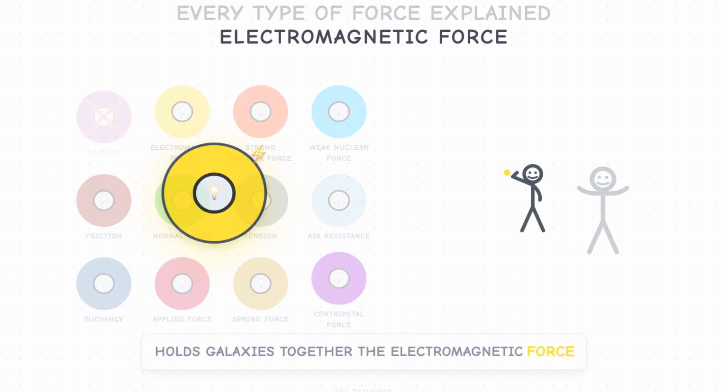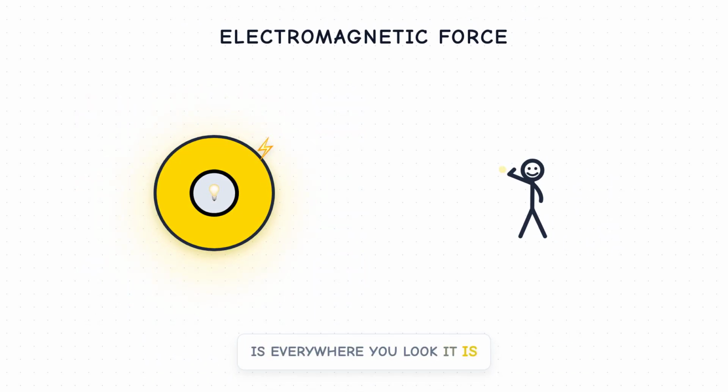The electromagnetic force is everywhere you look. It is the force between electrically charged particles, combining both electricity and magnetism. This force holds atoms together, preventing electrons from flying away from the nucleus and forming stable molecules. Every time you touch something, see light, or use an electronic device, you experience the electromagnetic force at work. Magnets sticking to your fridge, static electricity making your hair stand up, or the glow from your screen are all direct manifestations of this force.